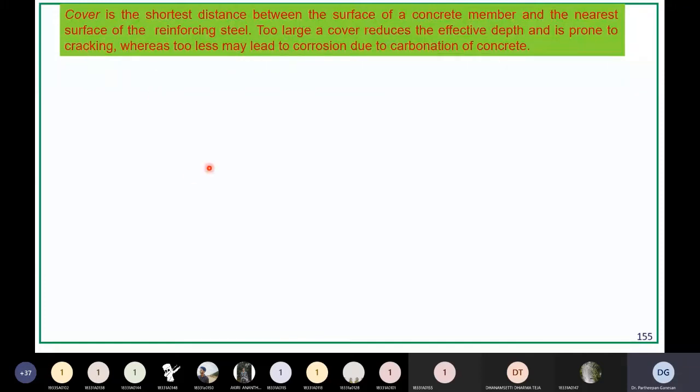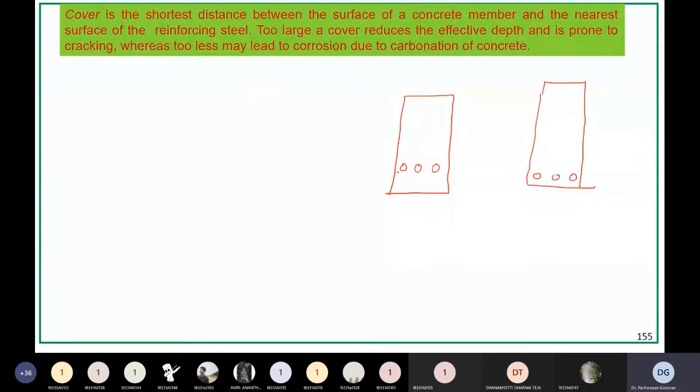Why? I'll tell you here. Suppose you have a rectangular beam and another rectangular beam. In one case I have provided reinforcement a little higher up, and in the other case I have provided reinforcement at a small cover.